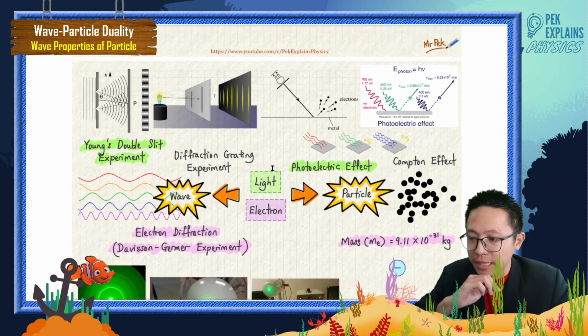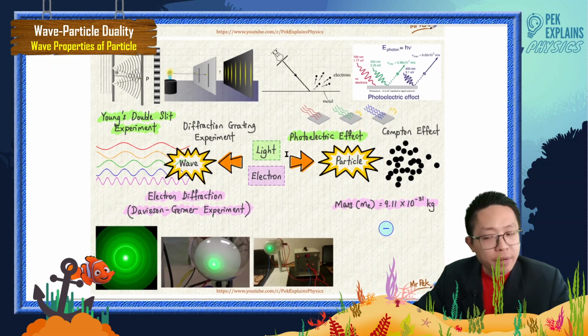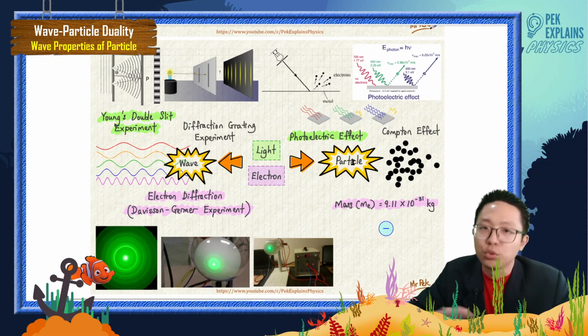So I have two examples. First, light: sometimes it behaves as wave, sometimes as particle, but not both together.